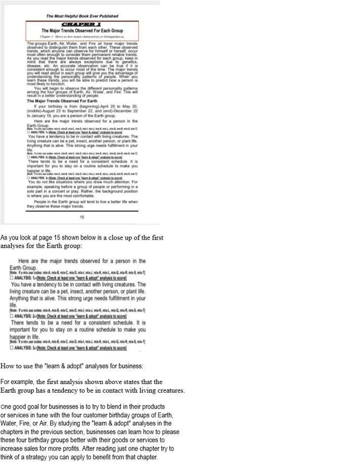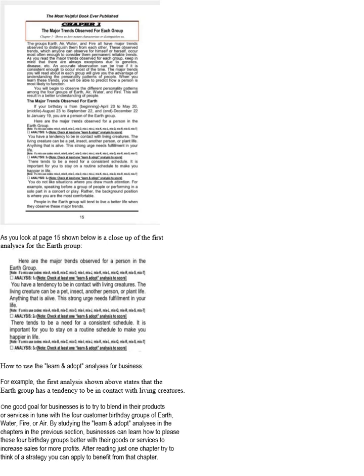It says, you have a tendency to be in contact with living creatures. The living creature can be a pet, insect, another person, or plant life. Anything that is alive. This strong urge needs fulfillment in your life. How to use the Learn and Adopt analyses for business. For example, the first analysis shown here states that the Earth Group has a tendency to be in contact with living creatures. One good goal for businesses is to try to blend in their products or services in tune with the 4 customer birthday groups of earth, water, fire, or air.